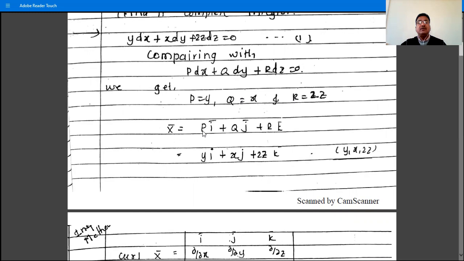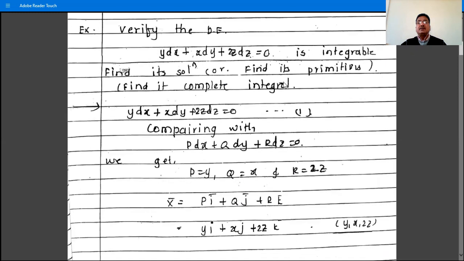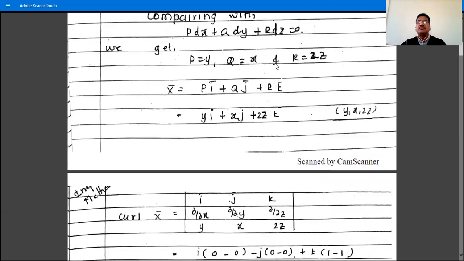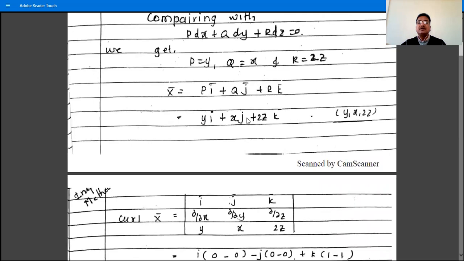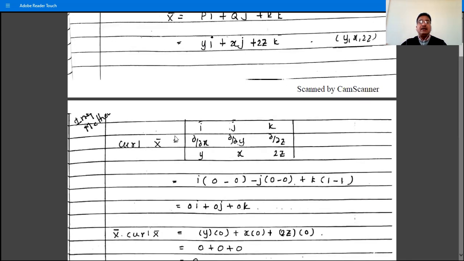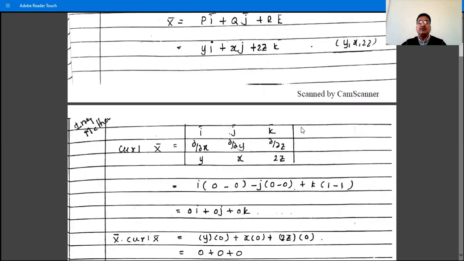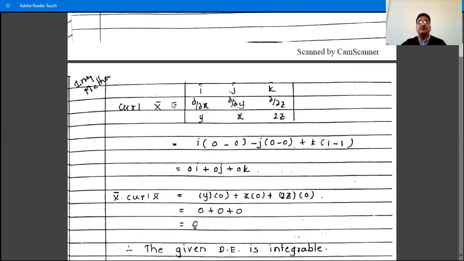Now X̄ is what? Pi + Qj + Rk, that is yi + xj + 2zk. Here we have 2z dz, so R is 2z, and therefore X̄ is this. Then find curl X̄. In order to check X̄·curl X̄, first find curl X̄.